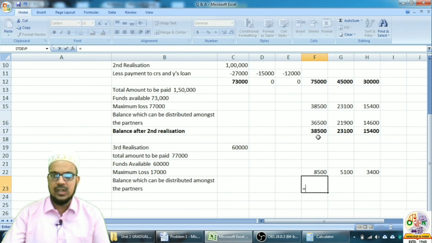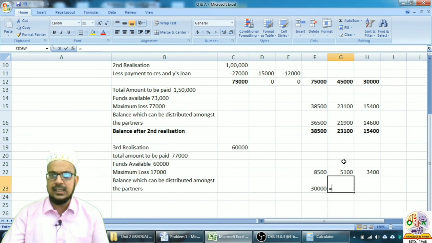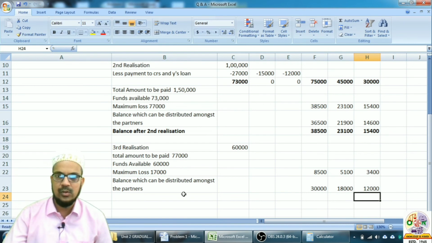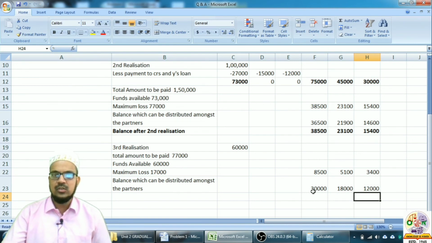It comes to 38,500 minus 8,500 is 30,000. 23,100 minus 5,100, 18,000, and 15,400 minus 3,400 comes to 12,000. So this much balance can be distributed amongst the partners.